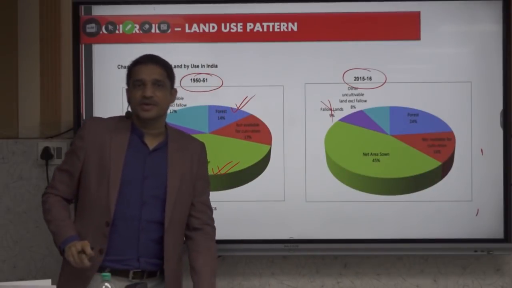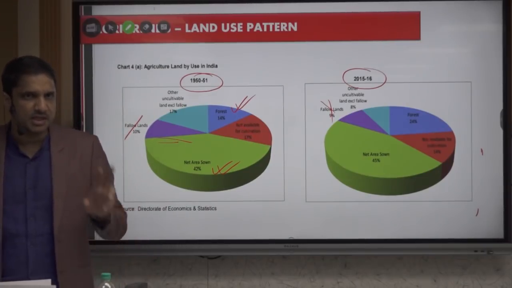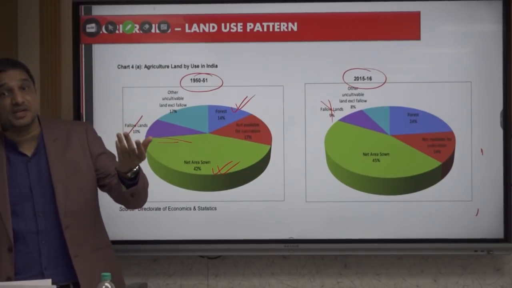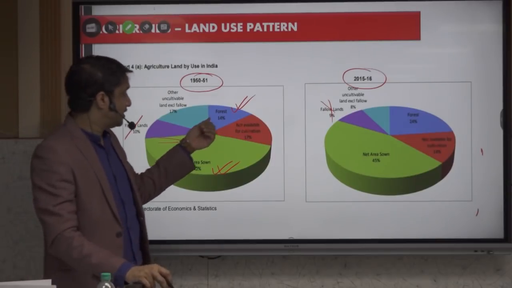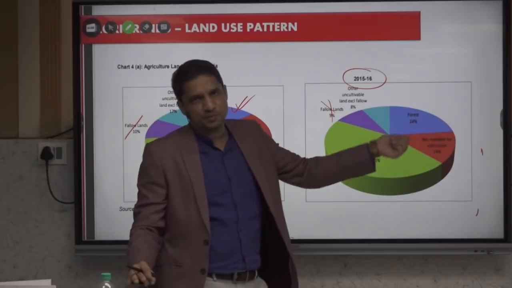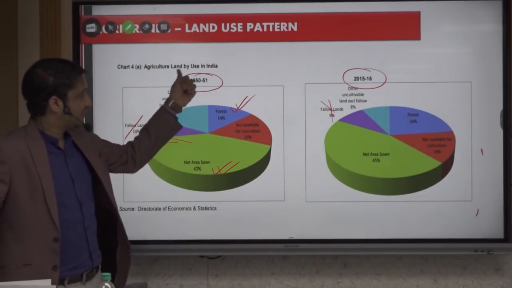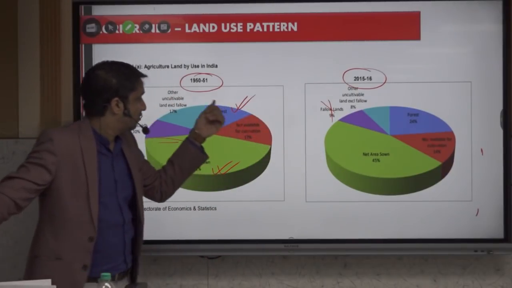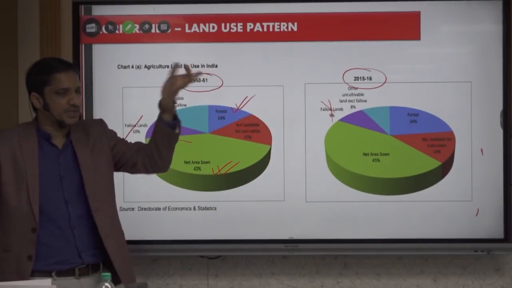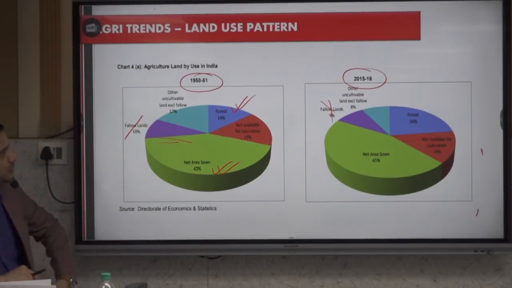Finished. Now at least compare these land use patterns with the time of independence, at least for two which have shown significant increase or significant decrease. With respect to forest, it has increased from 14% to 24% in the last 60 years. Can be asked. Write somewhere 1950-51 and 2015-16. Forest share increased from 14% to 24% now. Why are you taking a photo? Only two facts you have to write. That's it.